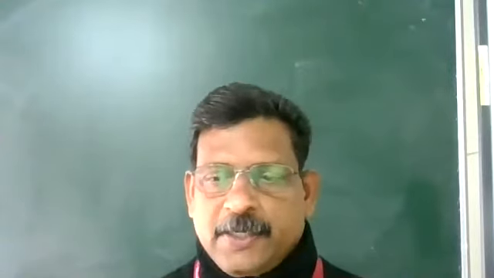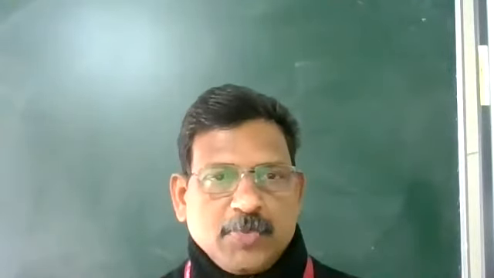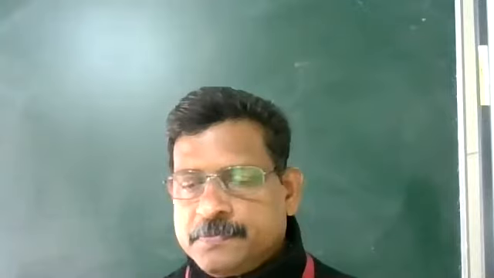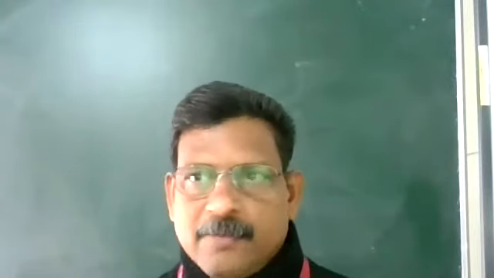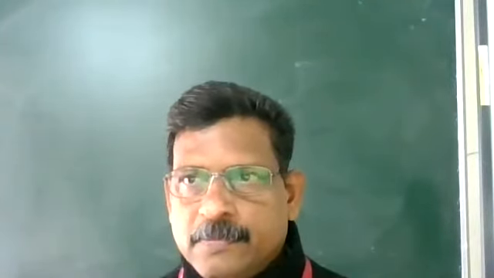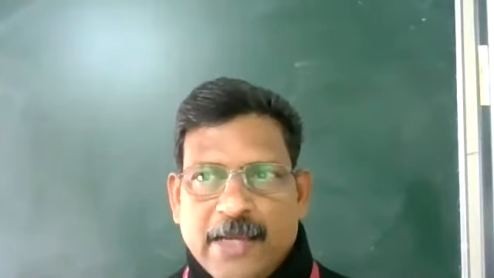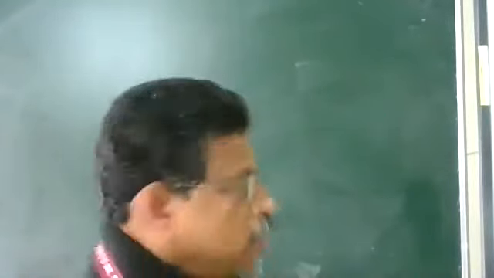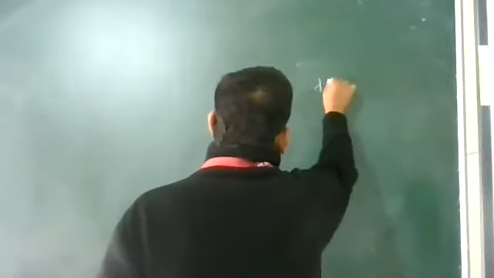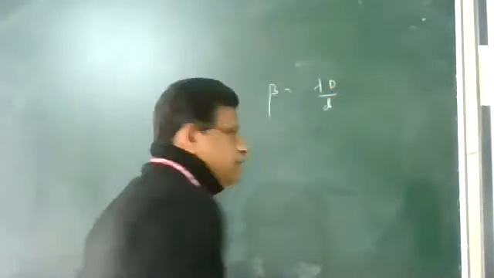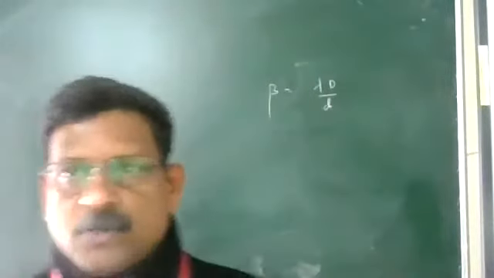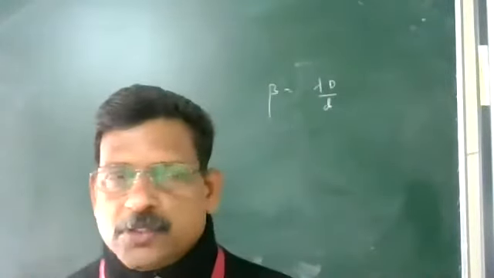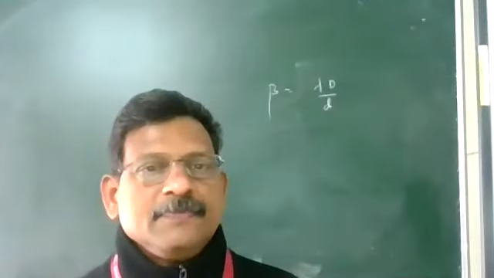Last class we have seen Young's double slit experiment, expression for bandwidth. All bright and dark bands are of equal width. The width of the band we call it as bandwidth or fringe width, beta equal to lambda D by d, where capital D is the distance of the screen from the coherent sources and small d stands for the distance between the coherent sources.